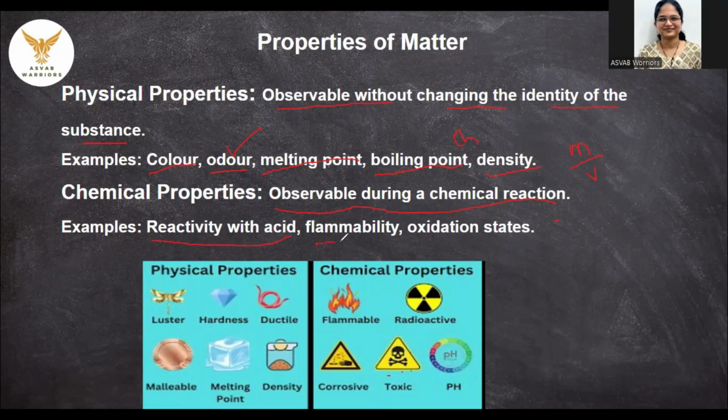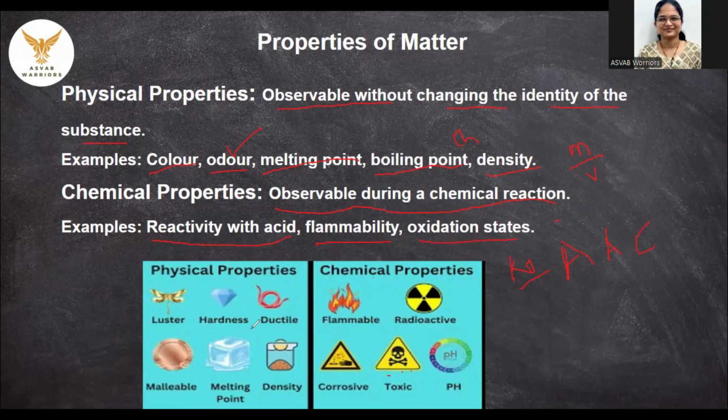Then certain matters are flammable, like camphor. If you light camphor with a matchstick, it will catch fire. Even if you take cotton and add a matchstick to it, what will happen? It will catch fire. Gasoline catches fire, kerosene catches fire. So this is the flammability of the material. Then oxidation state. Material is getting converted from alcohol to aldehyde or carboxylic acid. That is called oxidative state.